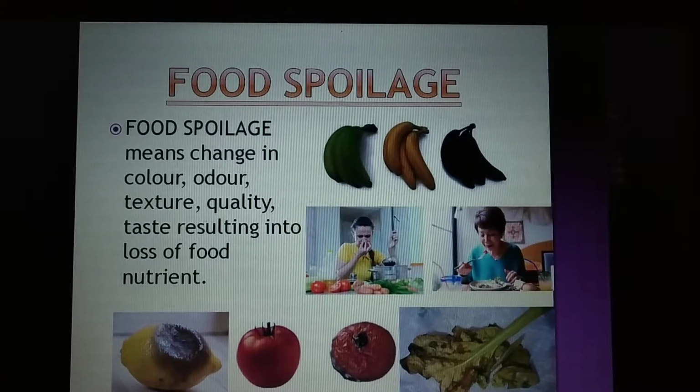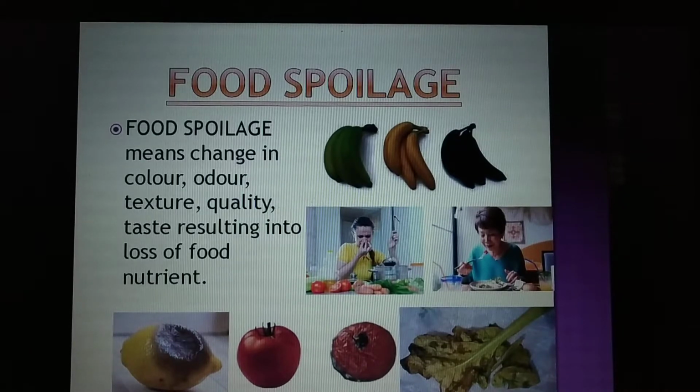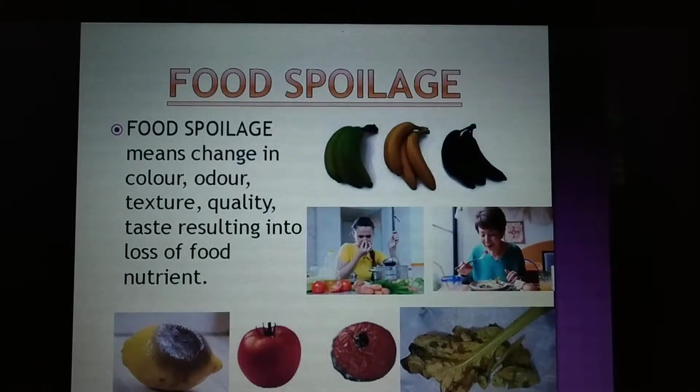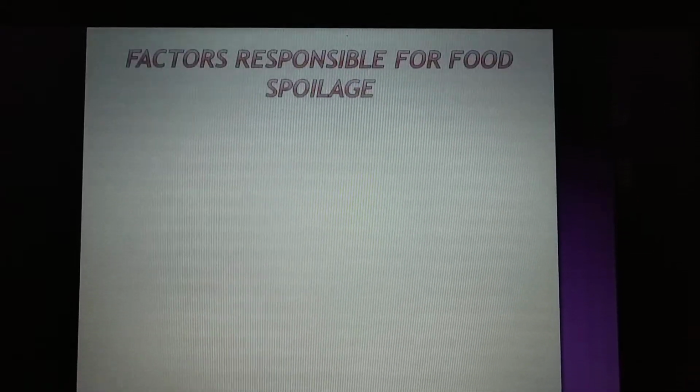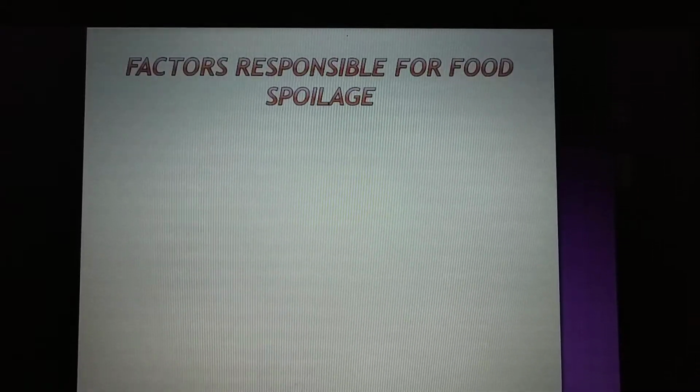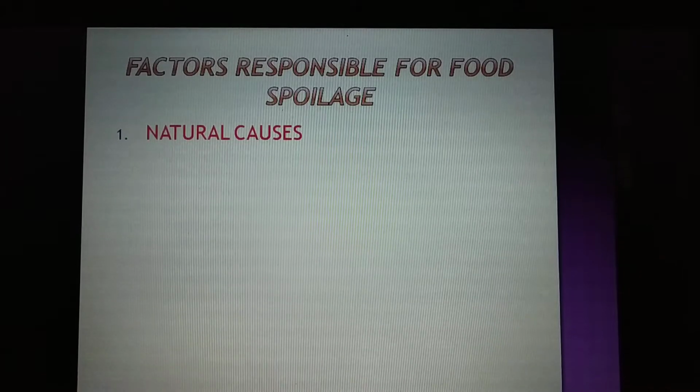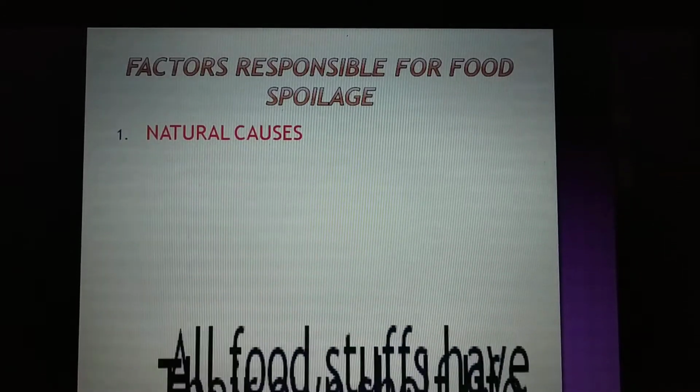Let us see what causes food to get spoiled. There are a total of 5 points that we are going to study, one by one. The factors responsible for food spoilage. The first one is natural causes.